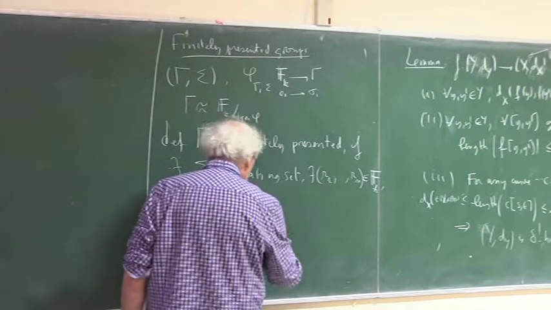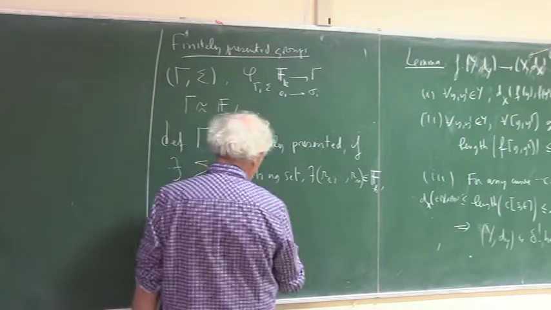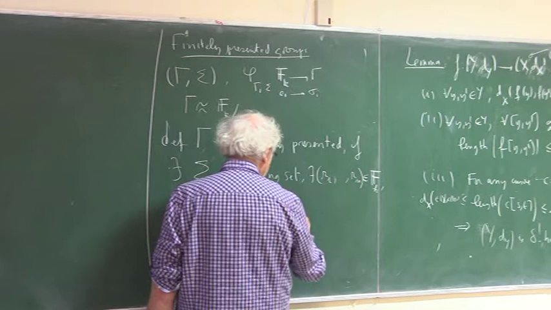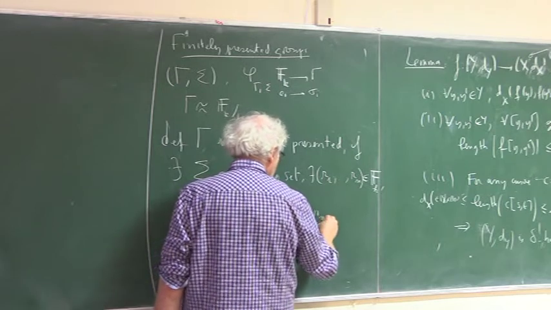I'll explain in a while. So it's generated by these finitely many elements of the free group.